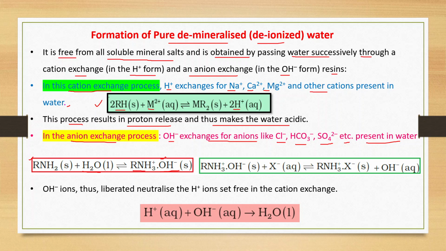This is our anion exchange resin, and when it is treated with the water containing anions, whatever anions are present in the water are replaced by the OH- ion. Clear? Now OH- ions thus liberated neutralize the H+ ions set free in the cation exchange, and we will get H+ plus OH- ion, and we will get pure water.